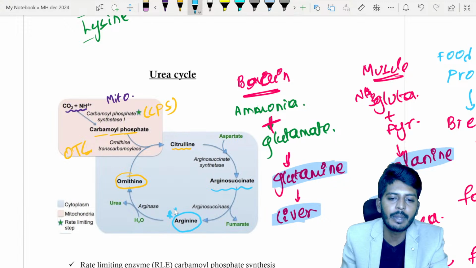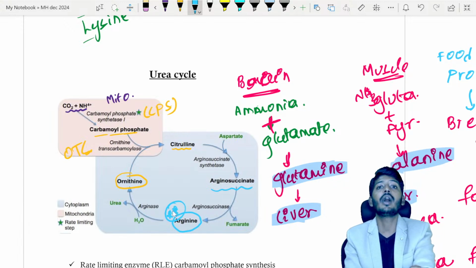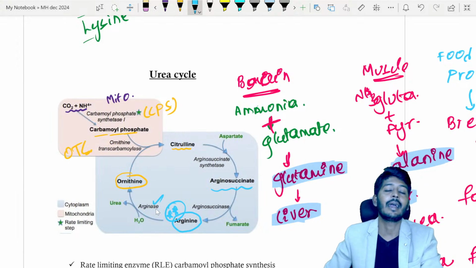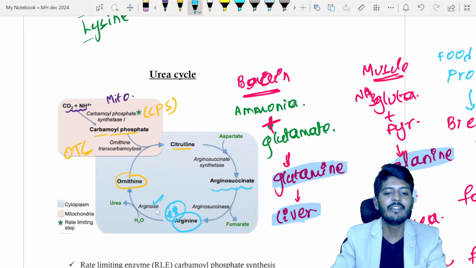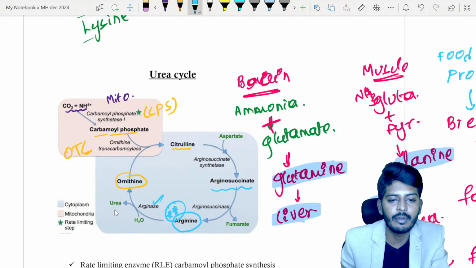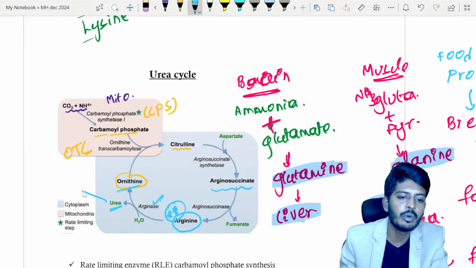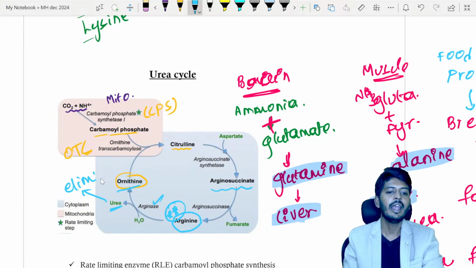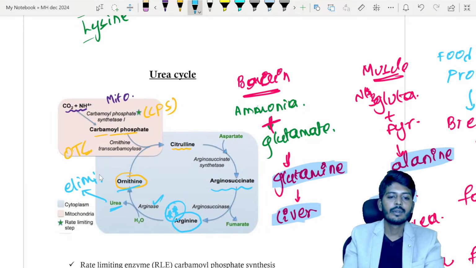This is a key point to be remembered. Which amino acid is formed? Arginine is formed. This arginine, under the influence of an enzyme called arginase, will give rise to urea and ornithine. This urea is eliminated. So the removal will occur.